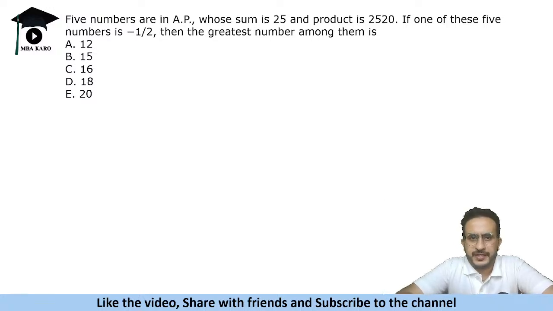Five numbers are in AP whose sum is 25 and product is 2520. If one of these five numbers is minus 1 by 2, find the greatest number among them.